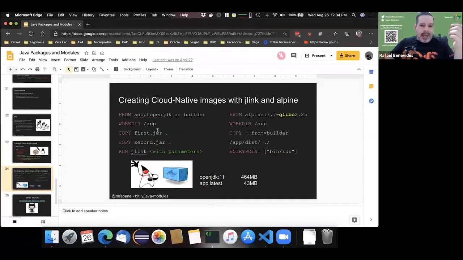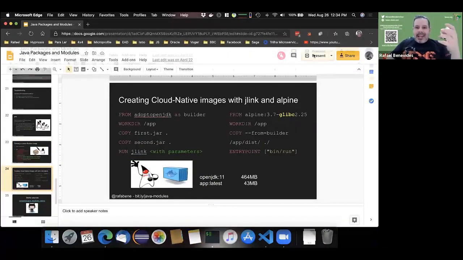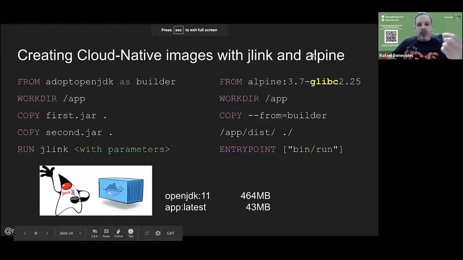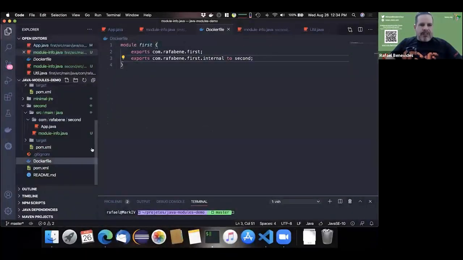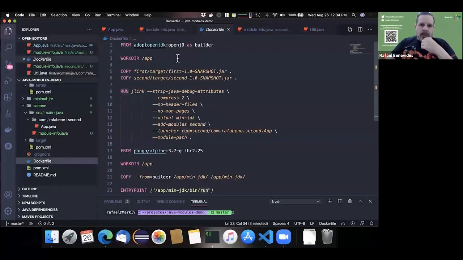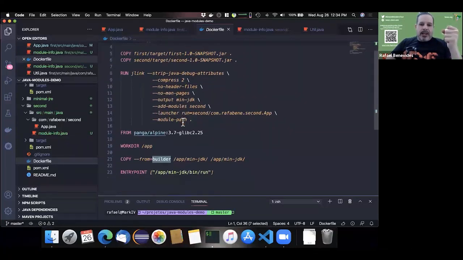And for the last, we can create a tiny cloud native image using JLink and Alpine. So for example, I have here, let me show that to you, a Dockerfile that uses OpenJ9 as a builder image that will copy both jars to this container and run JLink to create a tiny JRE.